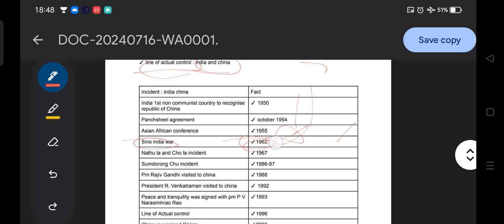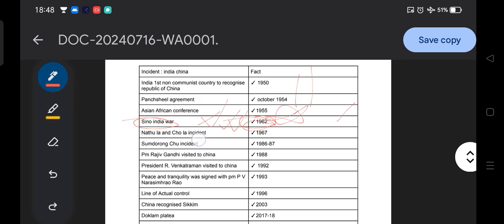Then the 1967 Nathu La and Cho La incident, another incident related to India and China. Just remember this dispute between China and India: the Nathu La and Cho La incident, 1967, in the area of Sikkim.